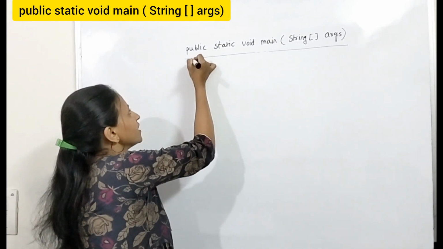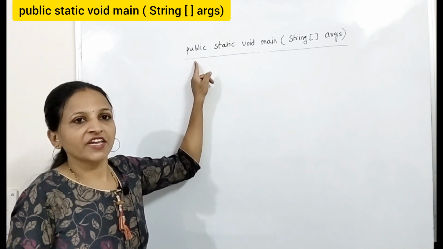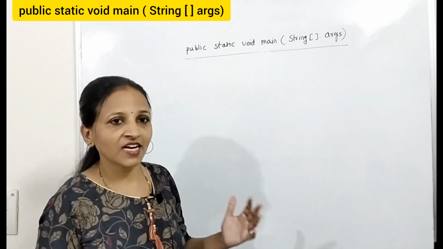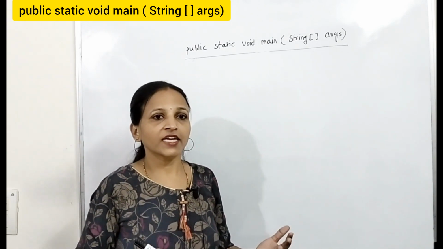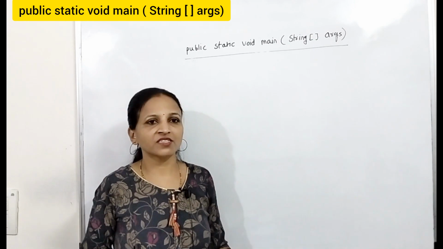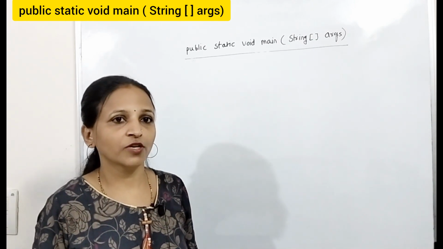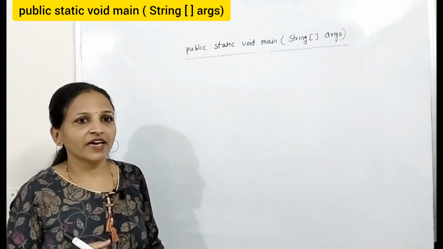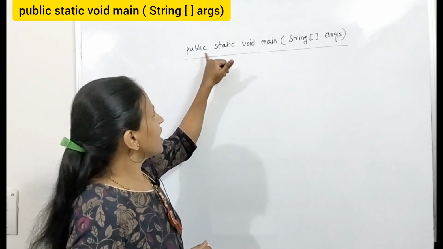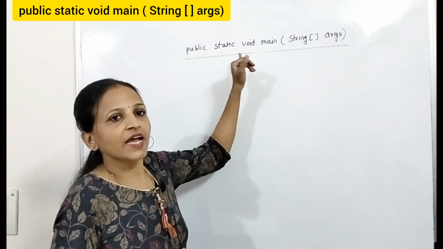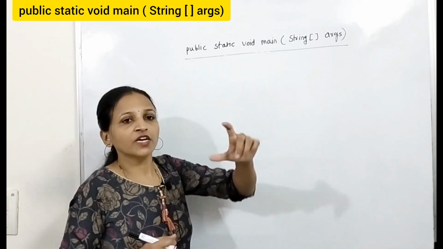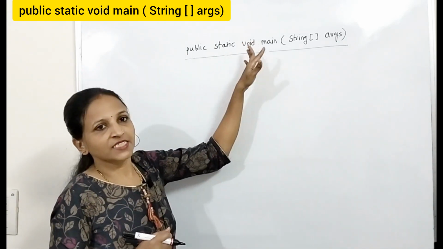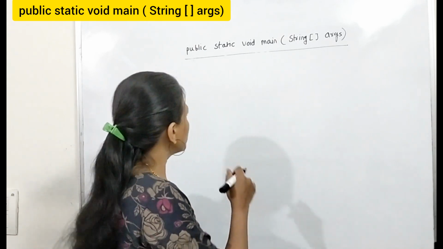See, public, what is this? This is a modifier. In Java there are multiple modifiers that we can apply to methods, classes and variables. Some modifiers are only applicable to methods, some are applicable to all, like public, protected, private, static. Now from these, here I have used two modifiers, public and static. These two modifiers you can write in any sequence, first static then public or first public then static, both are allowed.